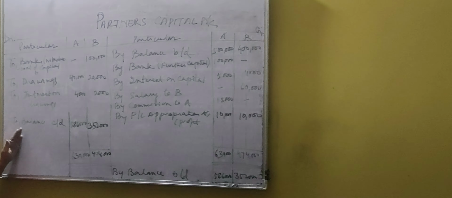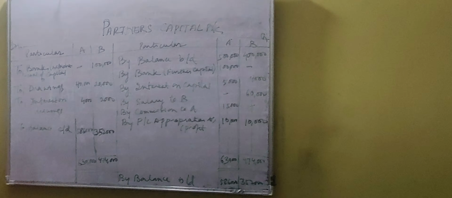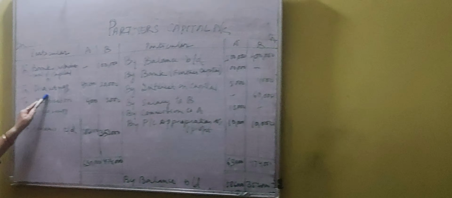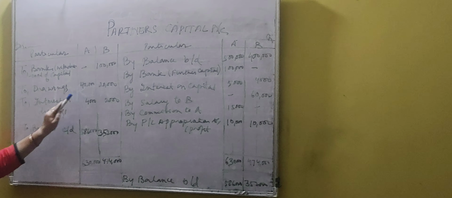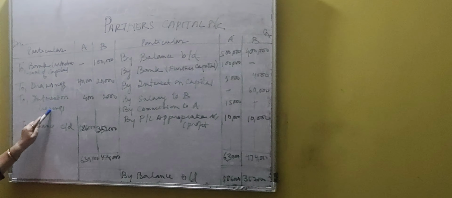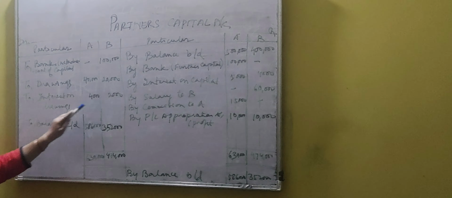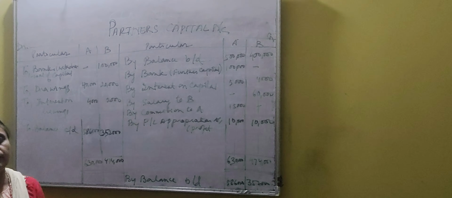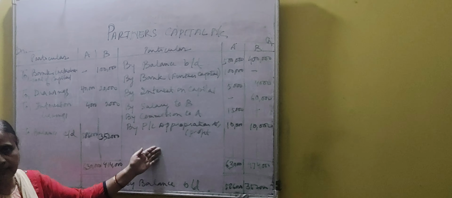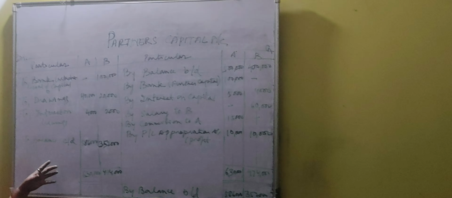Okay. Now, in the debit portion, first withdrawal of capital, then drawings. That means the amount taken by the partners A and B, and interest on drawings if it is given in the question, by A and B. Now posting is completed. Means whatever you find in the question, those things you have to post, and remember that income of the partner will come on the credit side and expenses of the partner will come on the